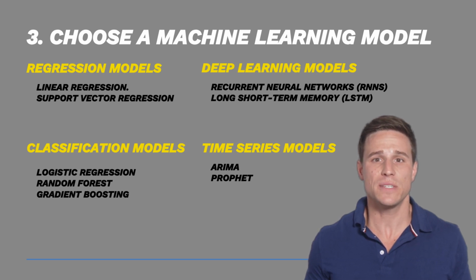For complex patterns, deep learning models like RNNs and LSTMs are ideal for capturing sequential dependencies. For time series data, specialized models like ARIMA and Prophet are highly effective. The choice of model depends on your prediction goal, data type, and pattern complexity. Experiment with different models. Evaluate performance using metrics like accuracy or MSE, and refine your approach. Combining domain knowledge with machine learning enhances decision-making.